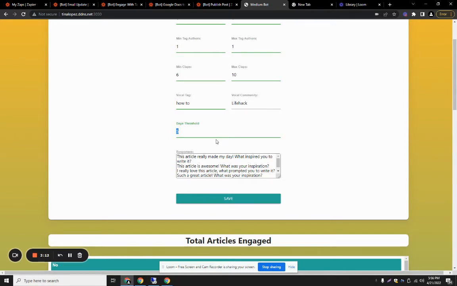The bot is made on Node.js, and it is using the Postgres database. So the threshold is basically that it won't allow the bot to interact with the same follower within 5 days. If it is the same follower within 5 days, it will not be allowed to engage. So it should be greater than 5.